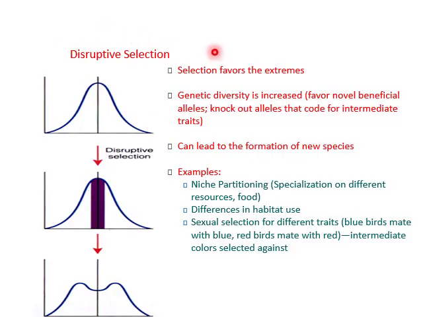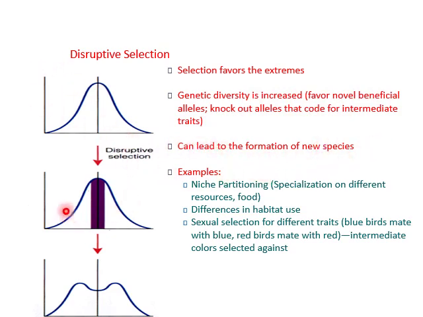Now, disruptive selection. Disruptive selection favors the extremes. Genetic diversity is increased, it favors novel beneficial alleles, knocks out alleles that code for intermediate traits, and can lead to the formation of new species.